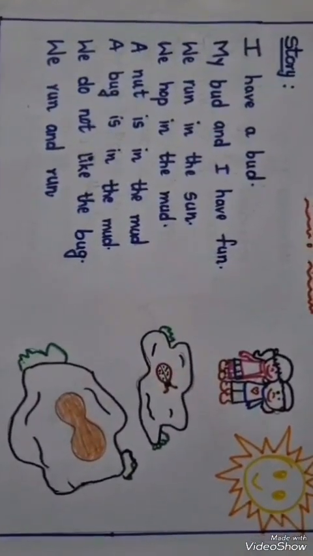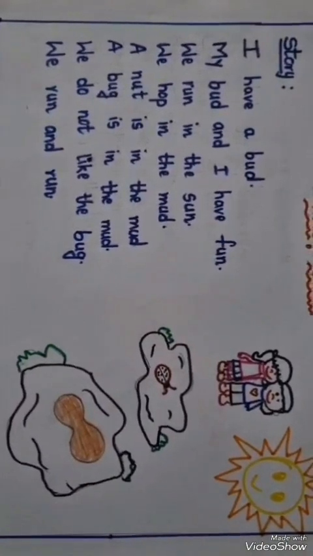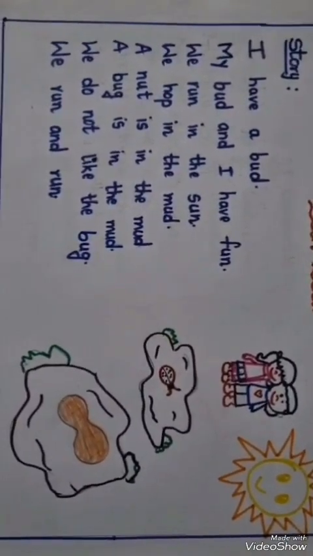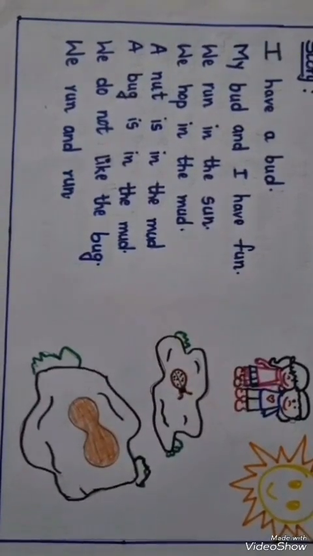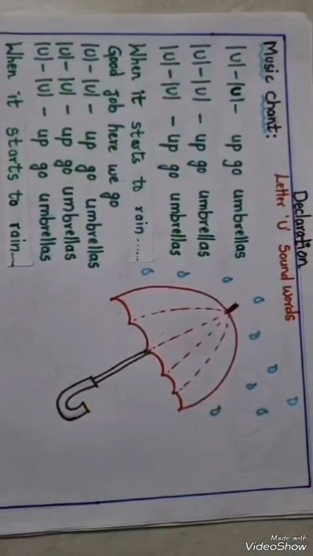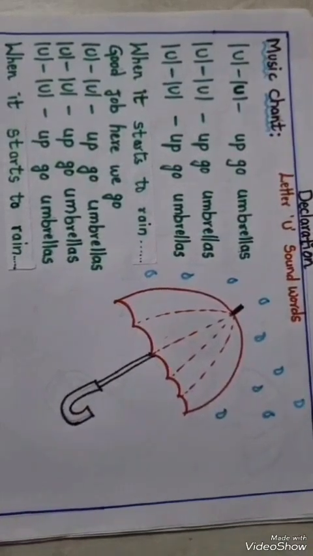A nut is in the mud. A bug is in the mud. We do not like the bug. We run and run. Music chant of letter U sound words.